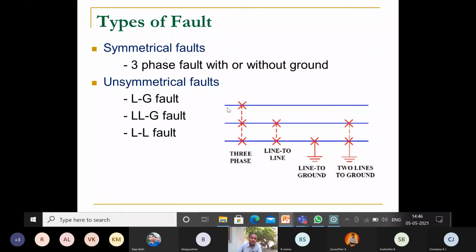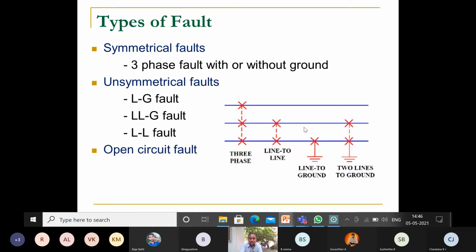In an unsymmetrical fault, what happens? Current does not balance. Suppose the fault occurs in any one line, so that line current is going to change, and the other two line currents remain the same. So the total current in the circuit is unbalanced. Because of this unbalancing in the parameters, the system is called an unsymmetrical fault.